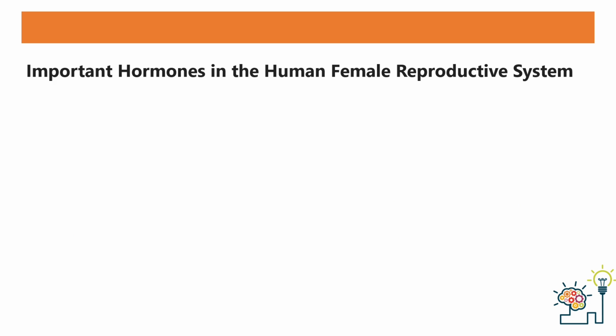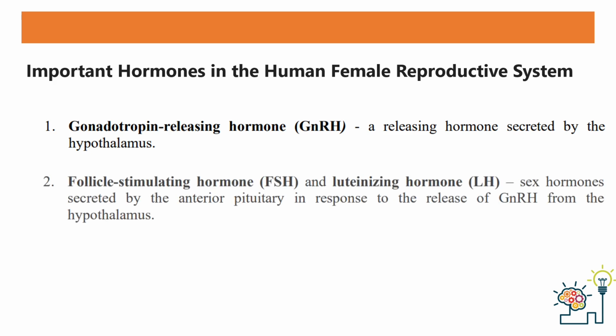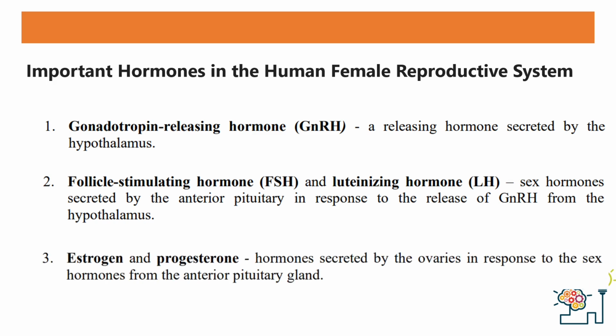So what are the important hormones in the human female reproductive system? It's almost the same as the male except for the female hormones. You have the gonadotropin releasing hormone, again secreted by the hypothalamus. You have the follicle stimulating hormone and the luteinizing hormone, secreted by the anterior pituitary gland as it is affected by the GnRH. And then finally, you have the estrogen and the progesterone, which are produced by the ovaries as they are influenced by the hormones from the anterior pituitary gland.